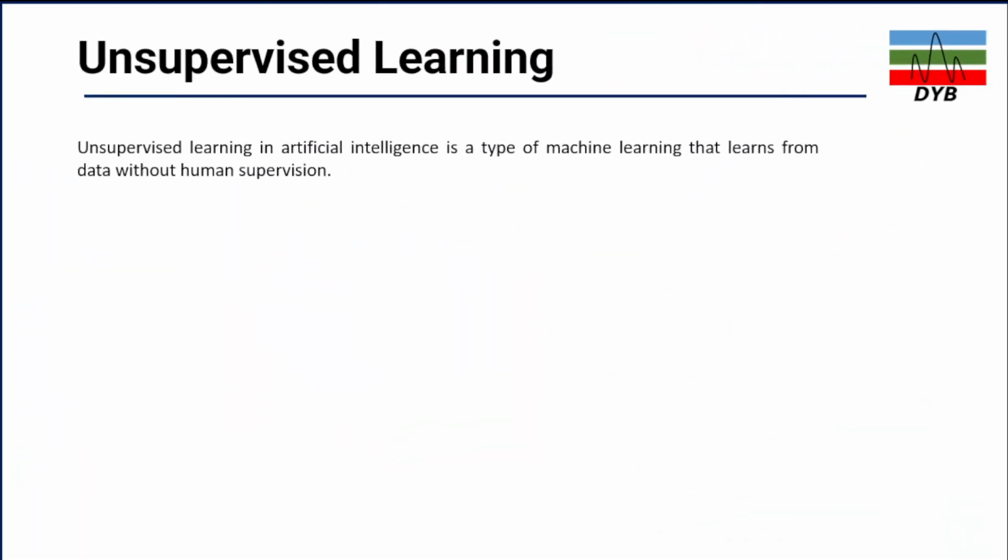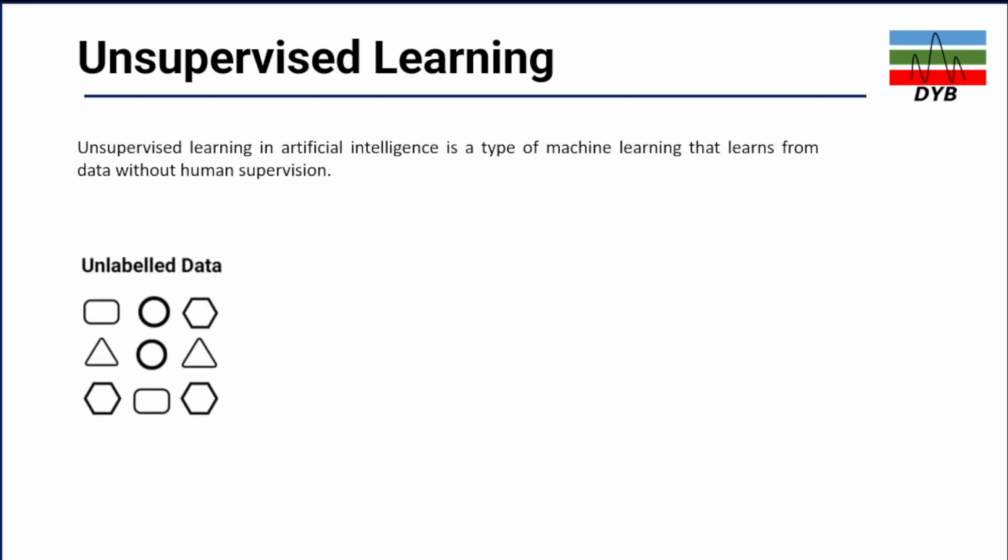So the second type of machine learning is the unsupervised machine learning. This is a type of machine learning in artificial intelligence that learns from data without human supervision. So how does it learn without human supervision? Let's say you have unlabeled data, so you have different types of shapes here. You give this data to the machine.